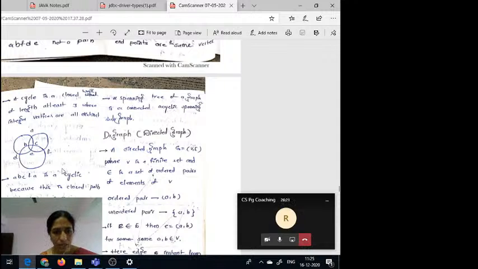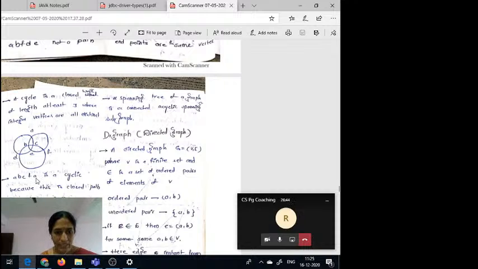Closed path in the sense that the initial point and the last point are the same, but the internal vertices are distinct.